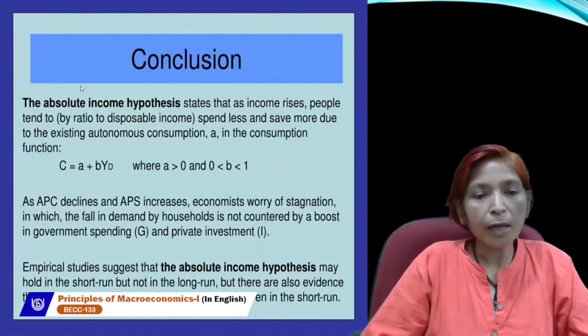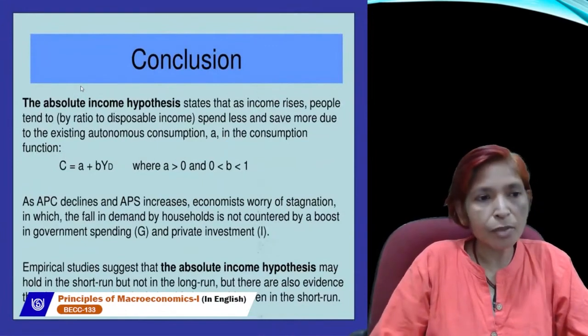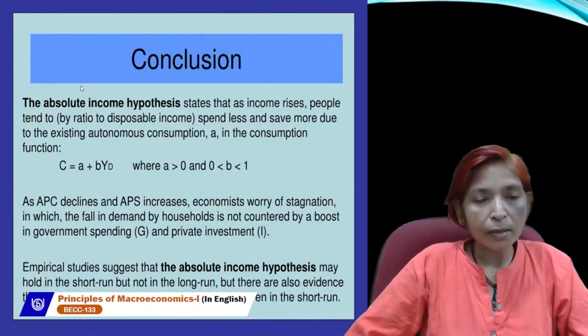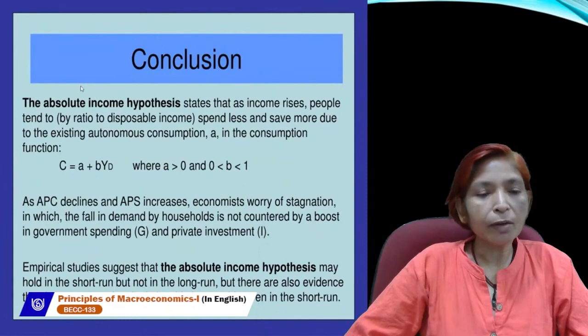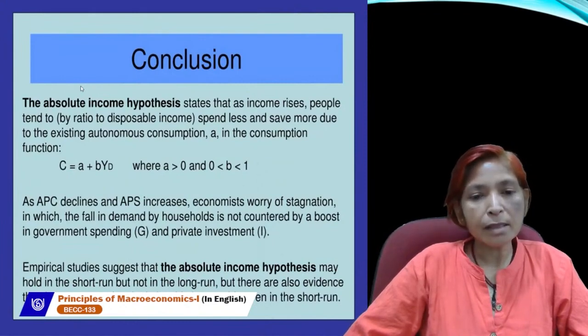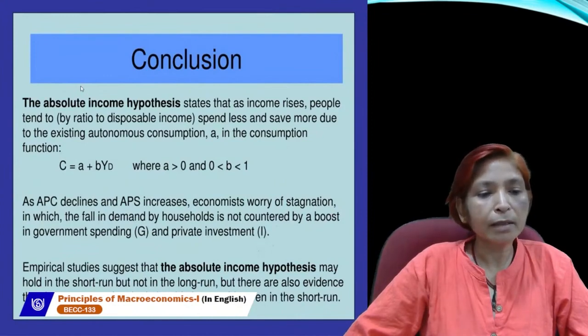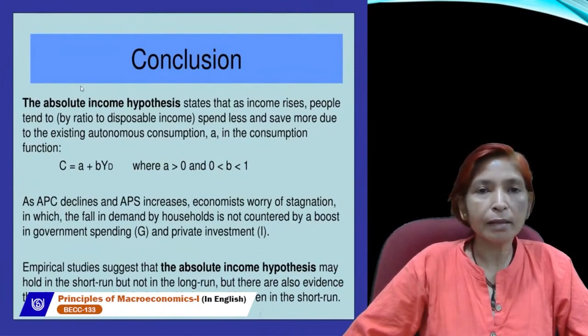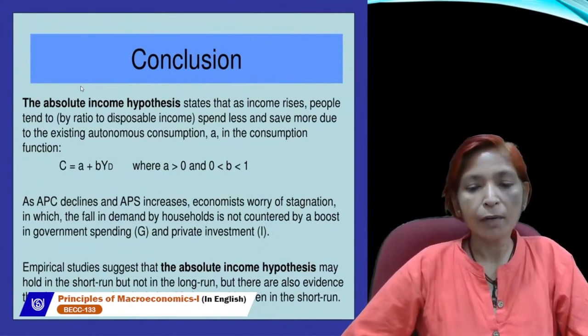Now this absolute income hypothesis states that as income rises, consumption also rises and saving is less. But as income increases more, consumption will definitely increase, but not by the same proportion as the level of income. So MPC always lies between 0 and 1, always greater than 0 and less than 1. When APC declines, APS increases. When APC increases, APS declines. So the absolute income hypothesis may hold in the short run but not in the long run, but there is also evidence that the non-proportional relationship is arguable even in the short run.